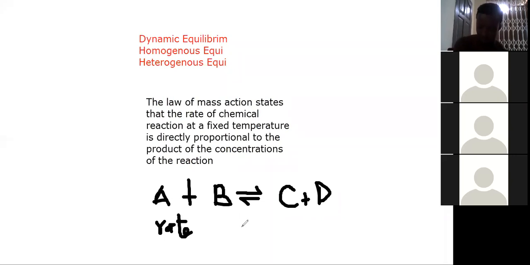The rate of the forward reaction will be equal to a constant, the constant of the forward reaction, times the product of the concentrations of the reactants. The reactants are A and B.